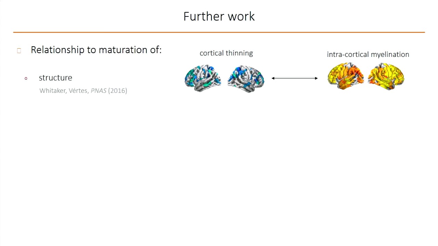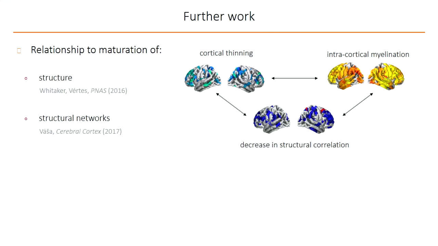So some of the work we're interested in pursuing further is looking at the relationship of these patterns to maturation of structure, which we've previously reported on in these data, including cortical thinning and intracortical myelination, predominantly in association cortex. The relationship of this to structural networks, again in these data, which show changes in structural correlations in association cortical areas that are related to the changes in structure.